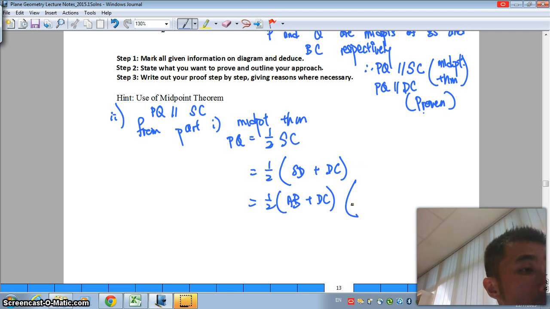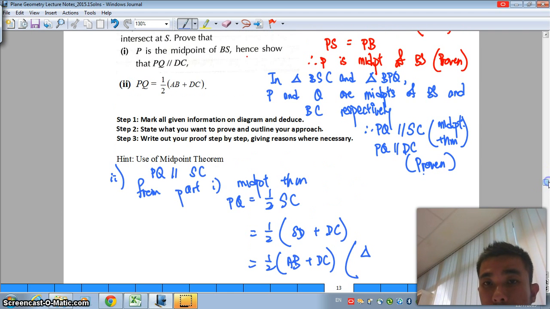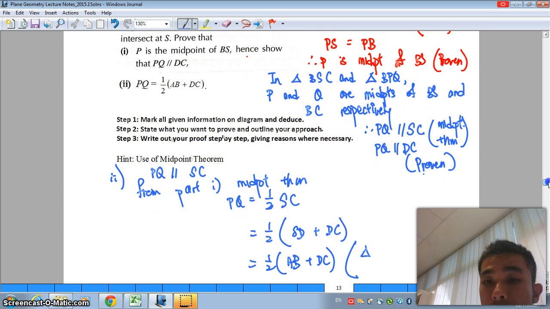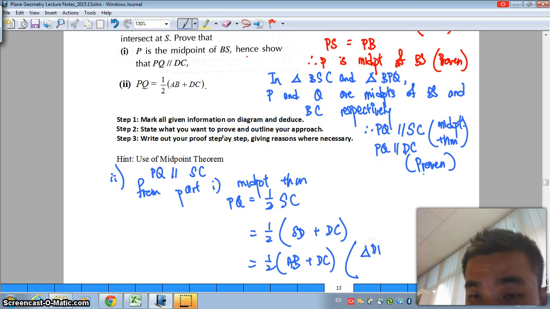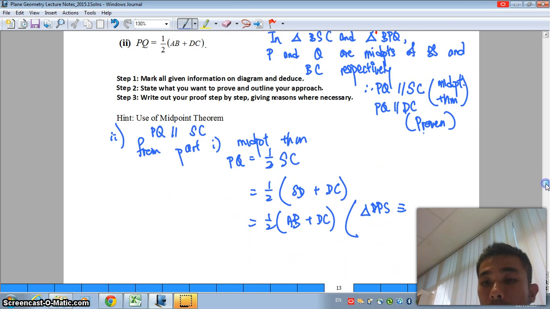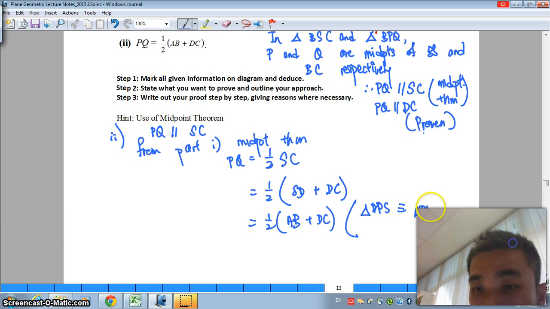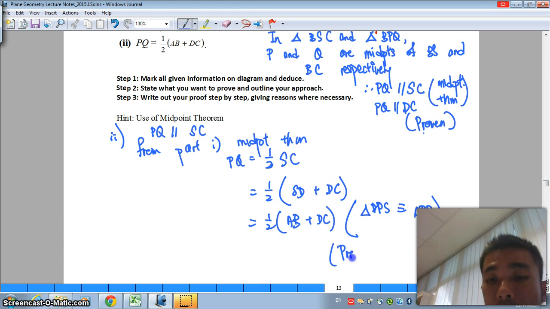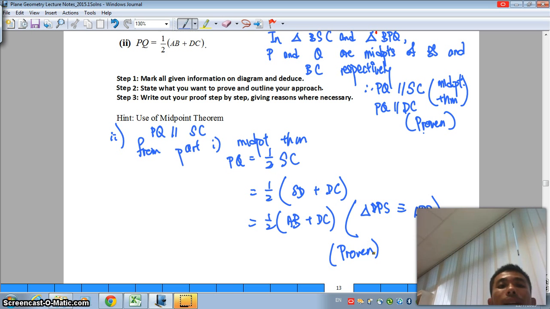So please write that down. Triangle DPS is congruent to triangle APB. And there you have it. We are done with example 5. So please take down that you have proven whatever is necessary.